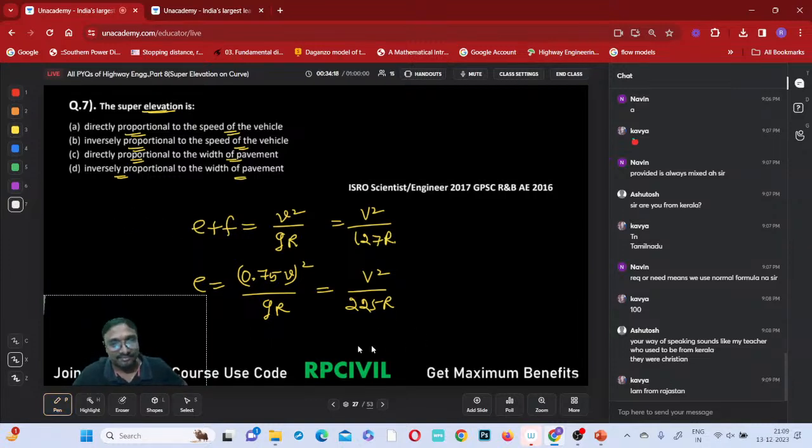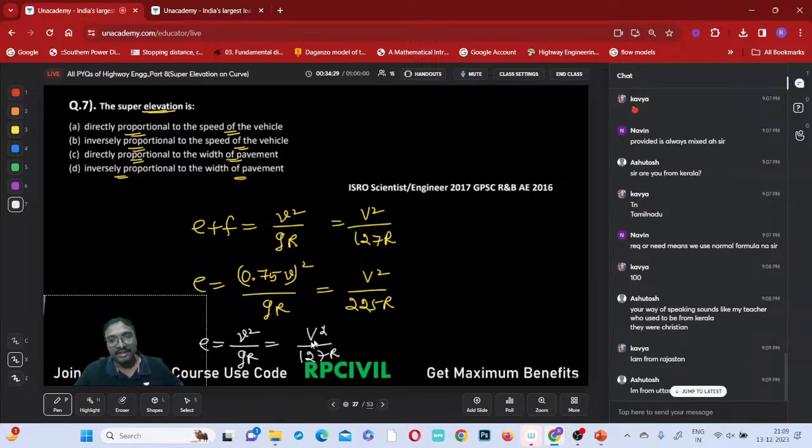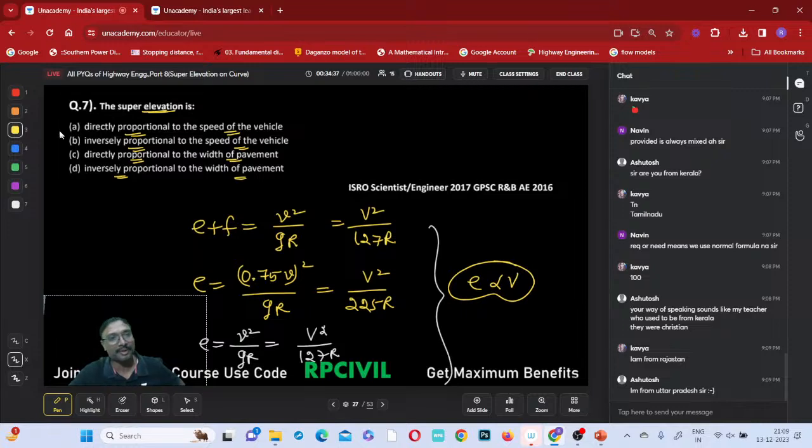Right. So now E equals small v square by gR, na? Or capital V square by 127R, like that. So tell me, everywhere what happens, you can say super elevation is directly proportional to speed square only, na? So the first option is the only correct answer, or not, everyone? Yes, the first option is also correct, right?